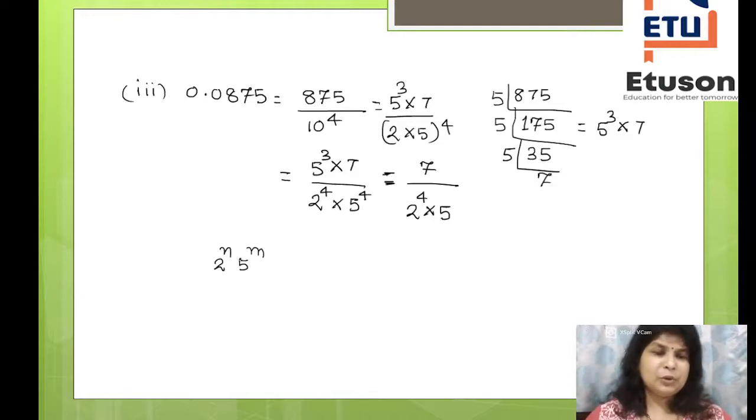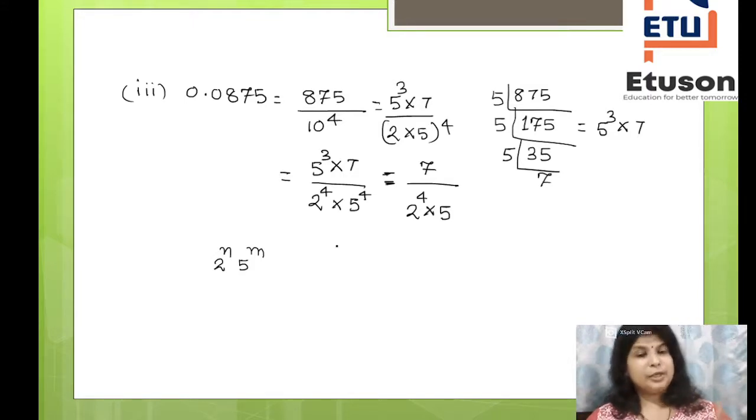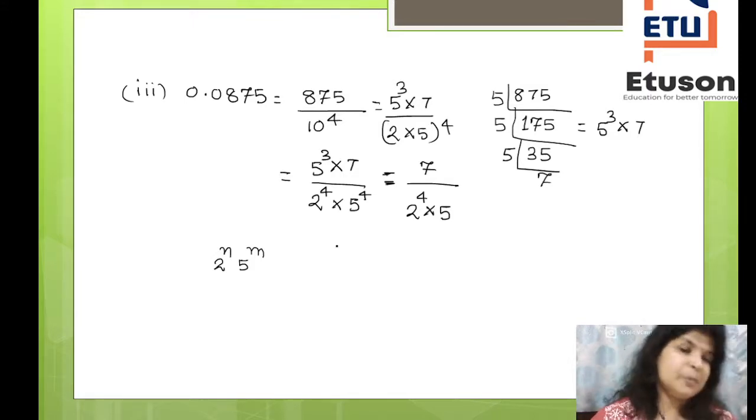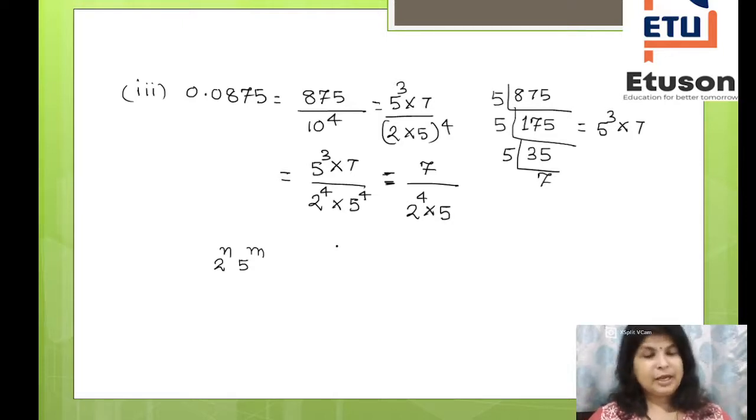When the decimal expansion is converted, your denominator is of the form 2 to the power n and 5 to the power m. That means the denominator has a factor of either 2 or 5 or both of them together.